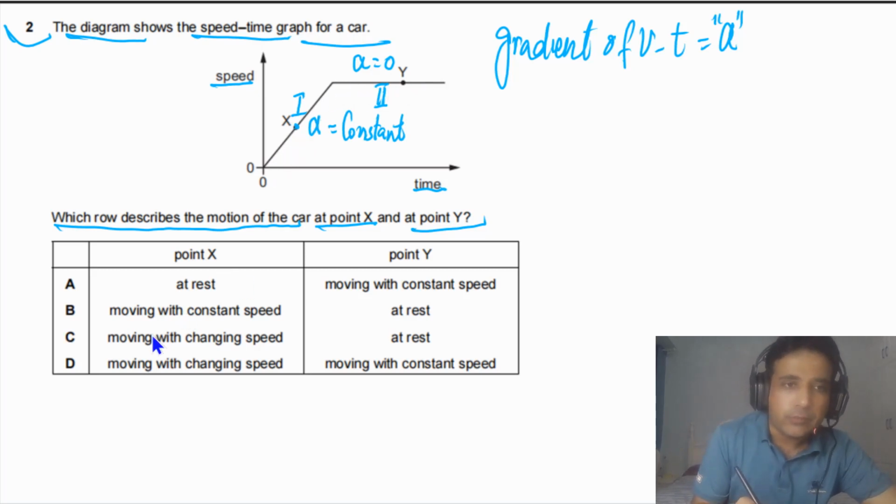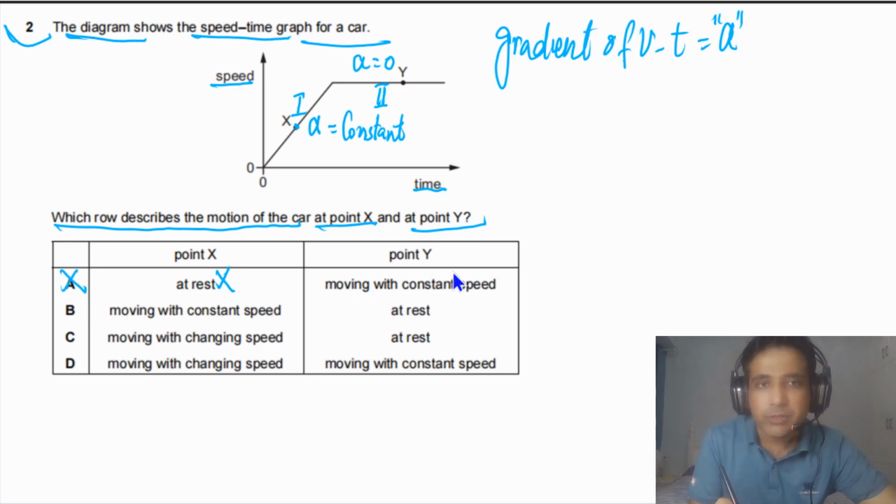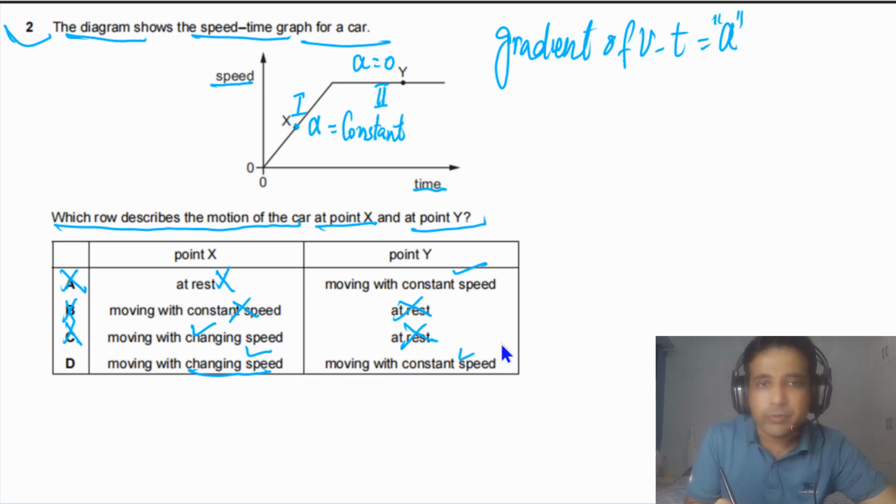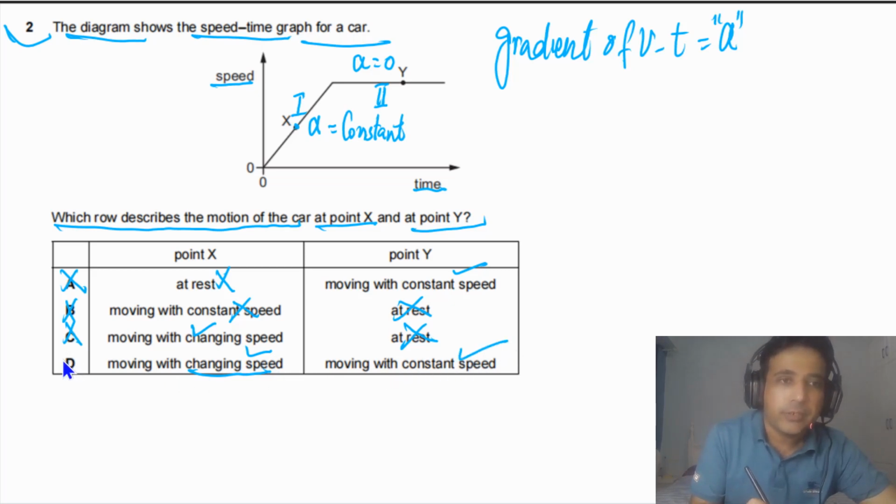If you look at the given options, the first one is telling you at rest, so this one is incorrect. So A is not a possible answer. Moving with constant speed, this one is correct. Moving with constant speed, incorrect. At rest, incorrect. Moving with changing speed, this is correct. At rest, this is incorrect because it has constant speed. If you look at option D, it means B is not the answer, C is also not the answer. Moving with changing speed, this is correct. Moving with constant speed, this is also correct. So the answer for this question is D.